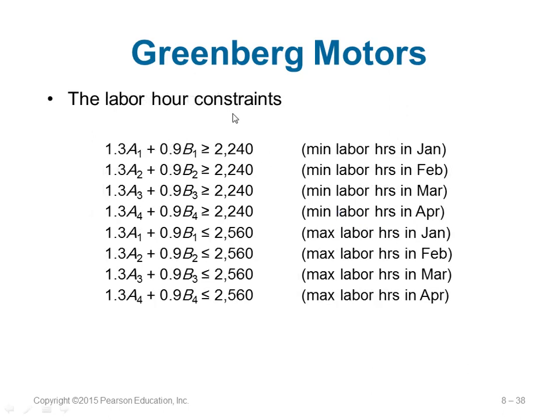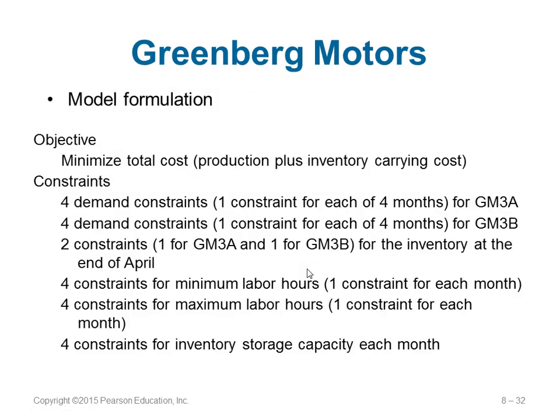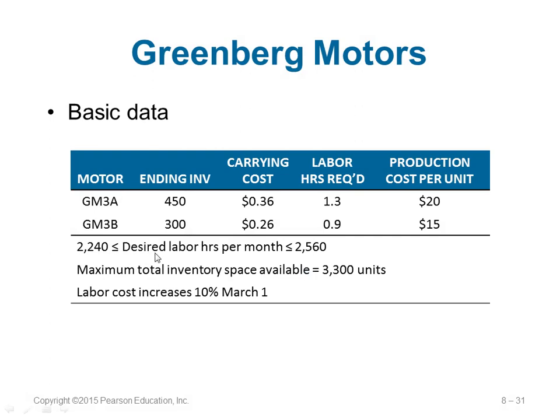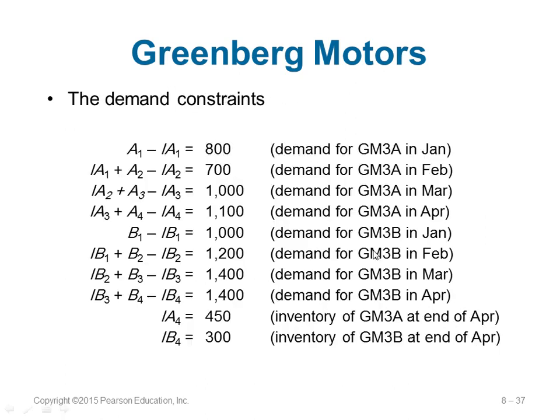And then the labor hours constraint: 1.3 A1 plus 0.9 B1 is greater than or equal to this much, the minimum labor hours, and less than or equal to the maximum labor hours, which is also specified here. So we apply those also. Desired labor hours per month, minimum is this much, maximum is this much. So 2240 is the minimum, 2560 is the maximum. These are the values represented here.